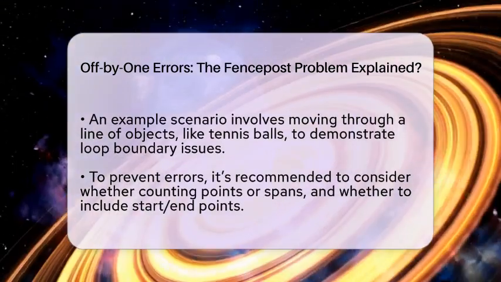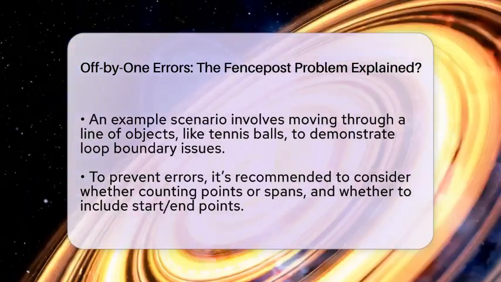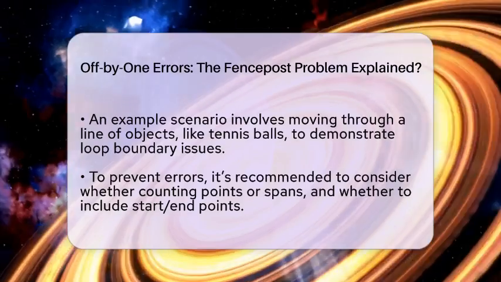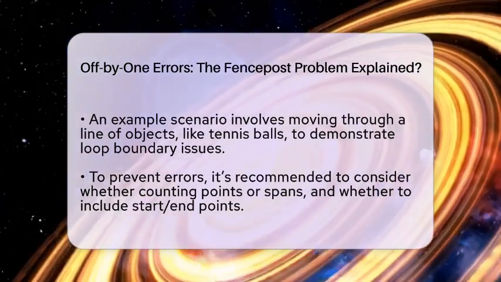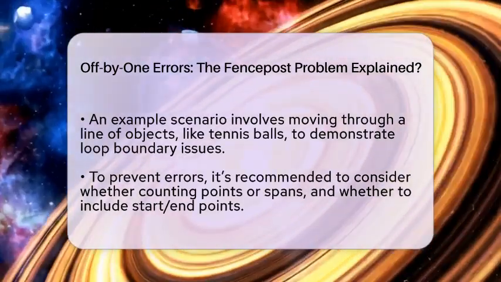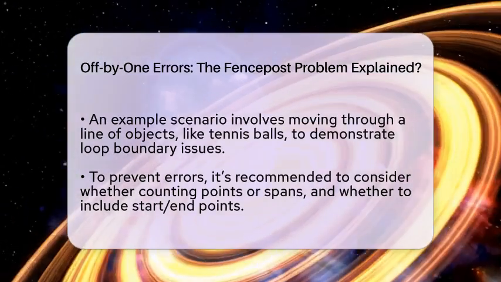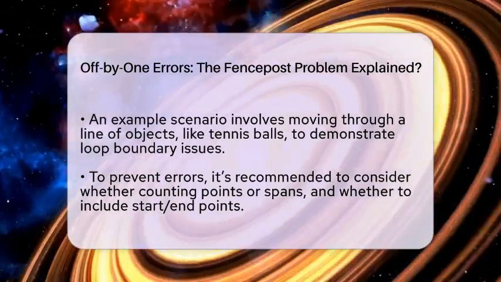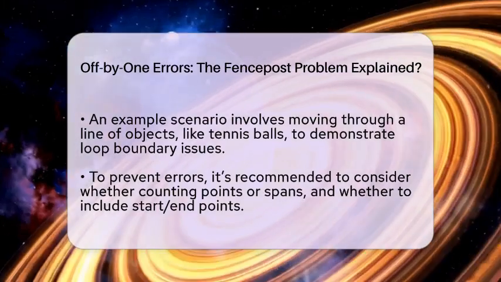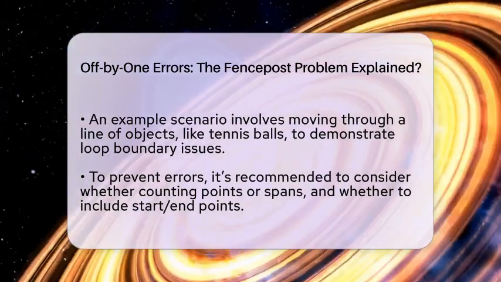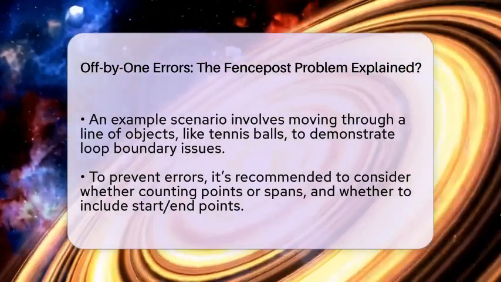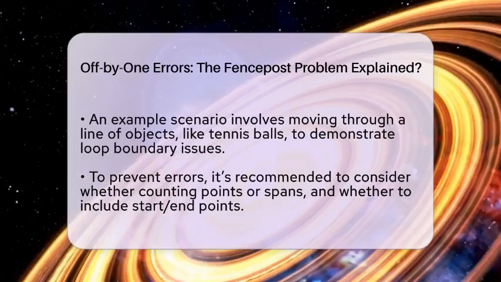A common scenario is when you're moving through a line of objects, like tennis balls. If your loop checks if the front is clear and then picks up a ball and moves forward, it might miss the last ball because the loop ends before reaching it. To fix this, you can either handle the last item outside the loop or adjust your loop conditions so it stops at the right point.